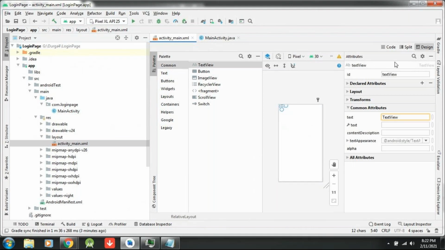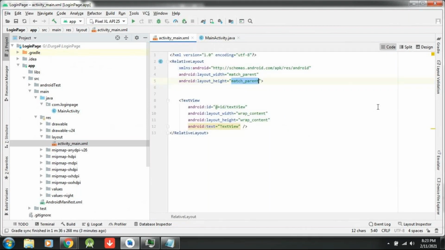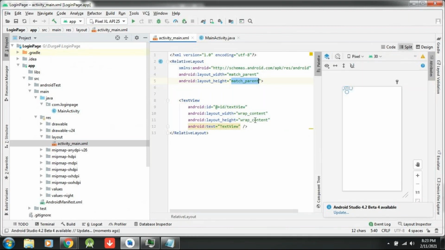One second. There is some problem in the studio. Let me open the split. Here it is not giving. Now it will give, no? It's playing jokes.